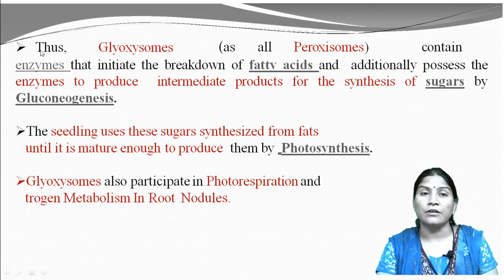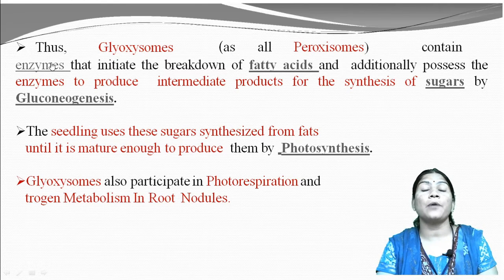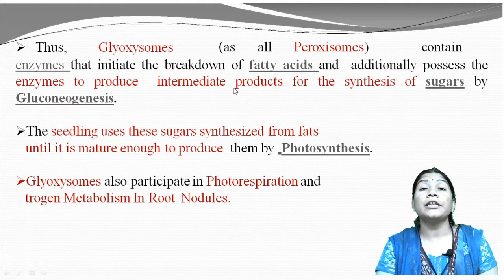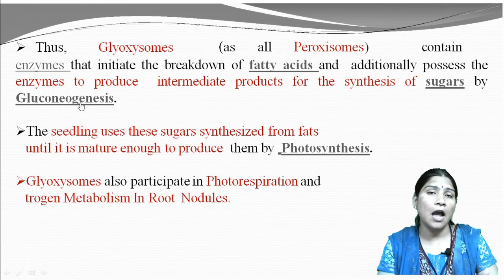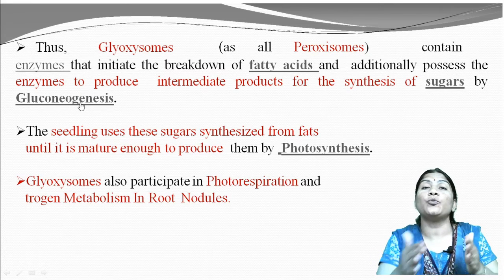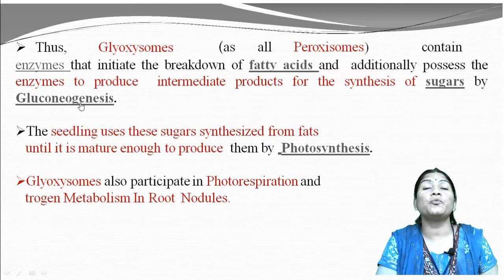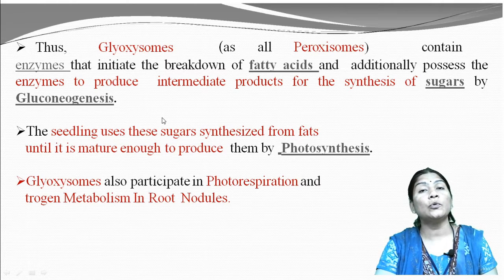Hence the glyoxysomes, like all peroxisomes, contain the enzymes which initiate the breakdown of fatty acid compounds, and additionally they possess enzymes to produce intermediate products for the synthesis of sugars by the process of gluconeogenesis.